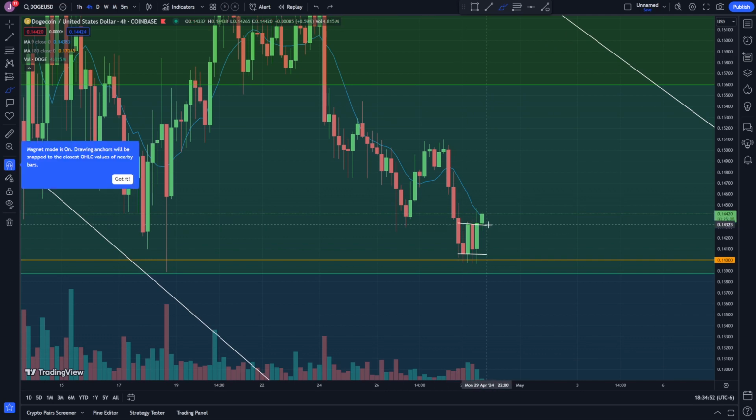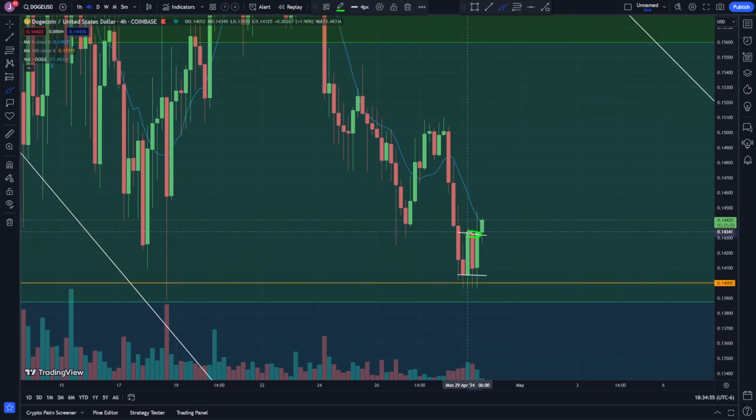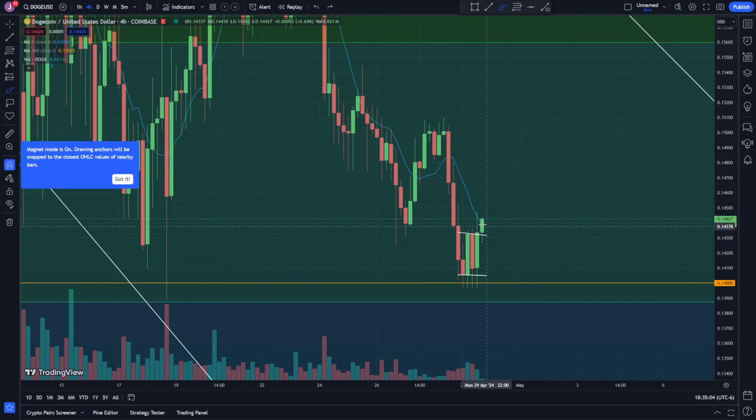Like I was thinking, this would be our first test right here, that first level of resistance. We came up, got resistance, came back down, came through it. Now we're pushing through it. Looks like we're getting a little bit more momentum. Looks like we're breaking that 9 moving average right there too.